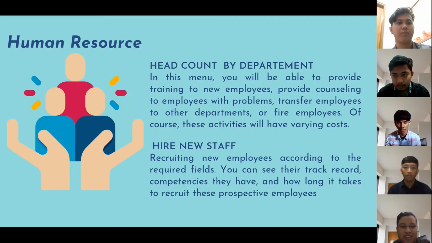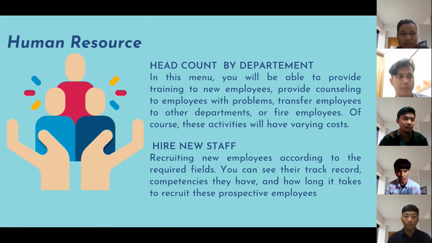Okay, human resource. Number one, HR count by department. In this menu, you will be able to provide training to new employees, provide counseling to employees with problems, transfer employees to other departments, or fire employees. Of course, their activities will have varying costs. Number two, hire new staff, recruit new employees according to the recruit field. You can see their track record, competency they have, and how long it takes to recruit these prospective employees.